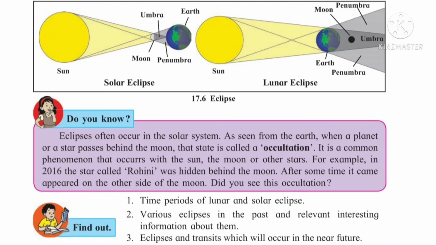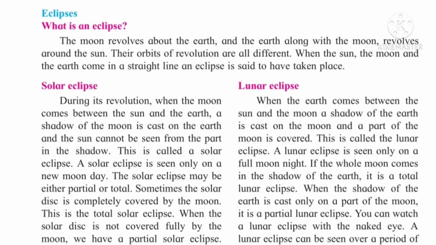Now what happens when the moon is in between the earth and the sun? As the moon is in between the sun and the earth, the shadow of the moon is cast on the earth and the sun cannot be seen from the part in the shadow, and this is called the solar eclipse. The solar eclipse is seen only on a new moon day. New moon day means what? It is called Amavasya. From that the new moon starts, so that is called the new moon day.